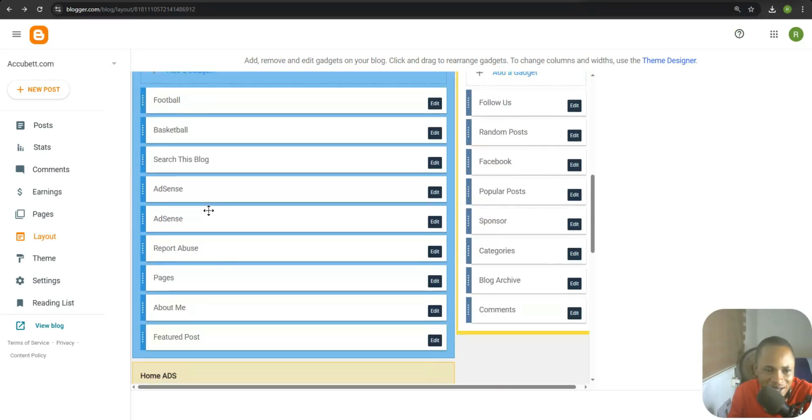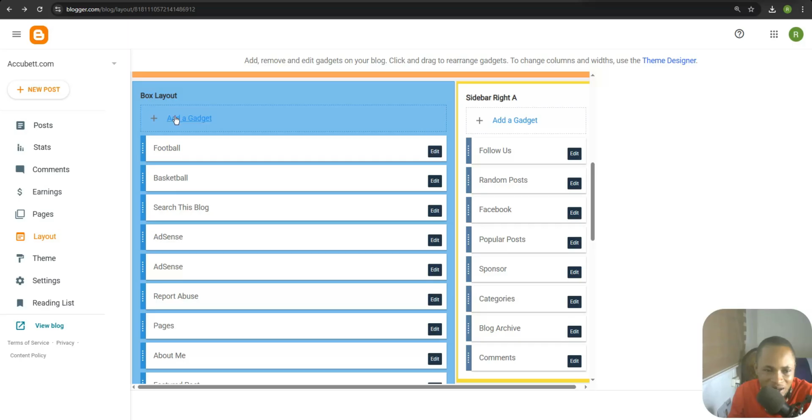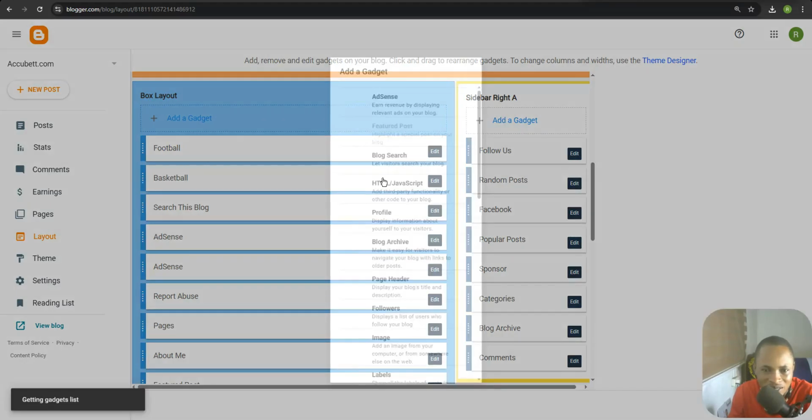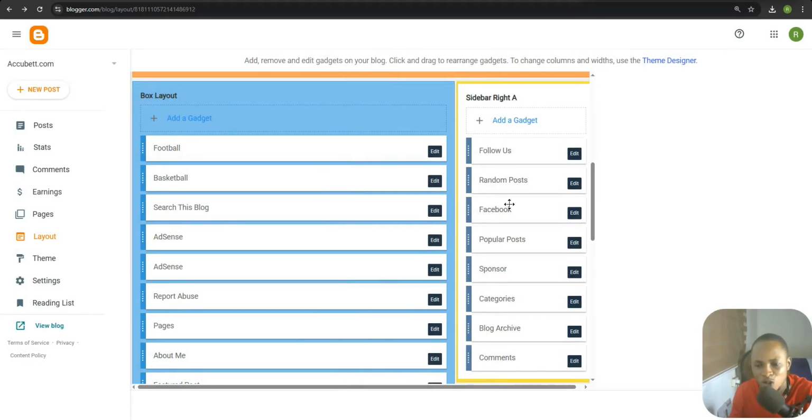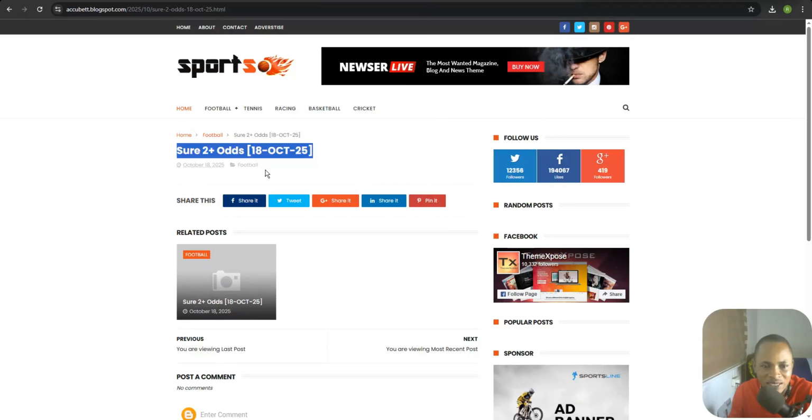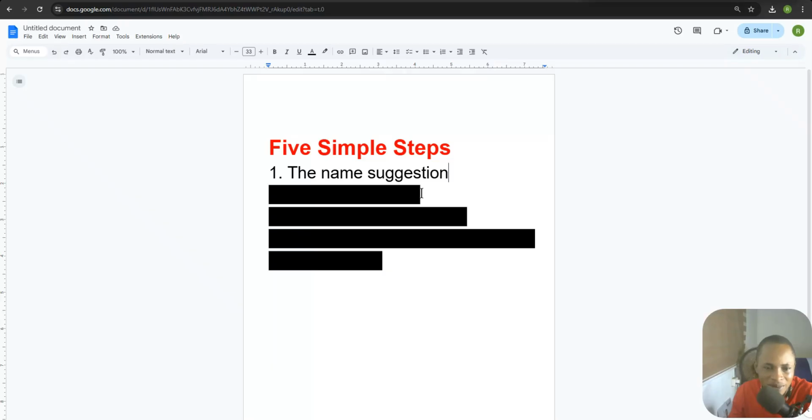So anything that you don't want, you can clear off, and you can go ahead and add another one to it. You click on this add button, and these are the things that are available on the platform. So you can easily add certain things that will make it very simple for you and for your users to access your website. Right after doing that, this is very simple. This is the first step that has been completed. So now let's dive into another one. This is step number 2.